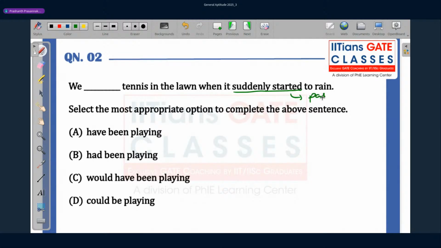This is in the past tense, so we have to select the option from the past tense. Have been playing is from the present tense. Would have been playing is from the future. Could be playing is again from the present. The correct answer is B, had been playing.